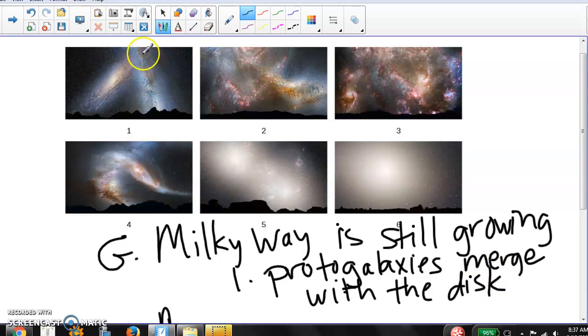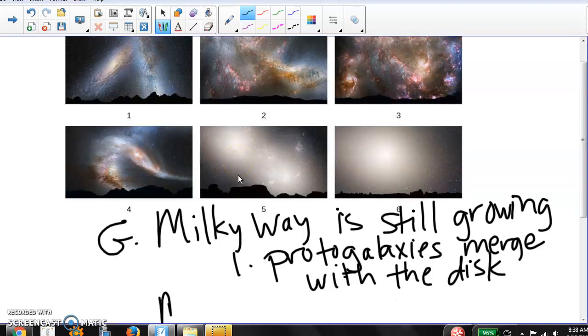I'm going to have to scroll down, but what you're seeing here, this is the Milky Way. This is our night sky imagined. And this big thing over here is the Andromeda Galaxy. And what these pictures imagine happening is the merger of our Milky Way with Andromeda. Andromeda is our nearest spiral neighbor.